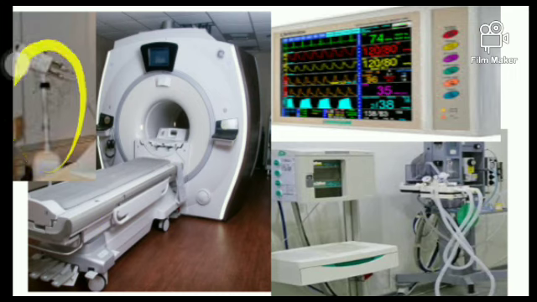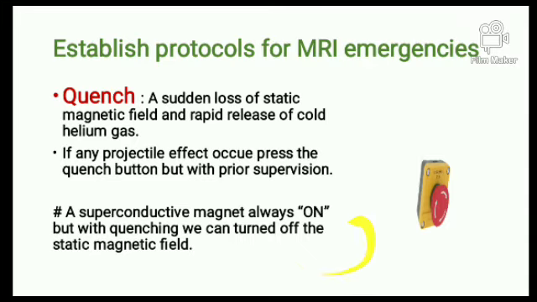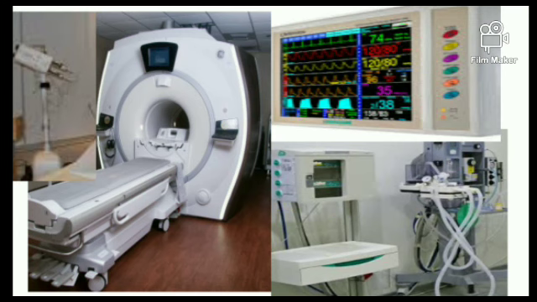Next, we have an MR compatible pressure injector to inject the contrast, MR compatible ECG monitors, and pressure injection mechanisms. So there are a lot of things which companies are providing as MR compatible, so you can have these facilities. Even MR compatible biopsy needles and syringes are available, because we are undertaking HIFU studies in MRI also. So you should confirm these things if you have any surgical cases or any biopsy techniques which you want to do with the assistance of MR guidance, you can have this kind of equipment.